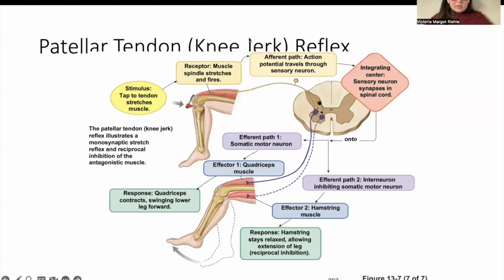The first one is the knee-jerk reflex, which is a monosynaptic reflex, and this is information being collected by the muscle spindle, which then sends information through a sensory neuron to the spinal cord. You can see this one's monosynaptic because it just binds straight onto the motor neuron that binds to the quadriceps muscle. So the quadriceps muscle contracts when you hit right below the knee, and it also sends information to the hamstring muscle, allowing it to relax so that the knee can fully extend.